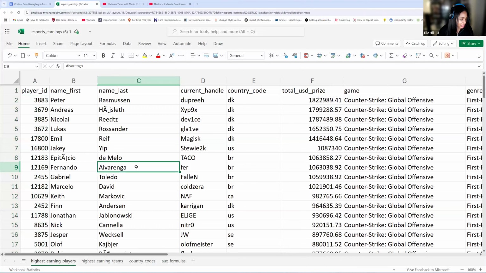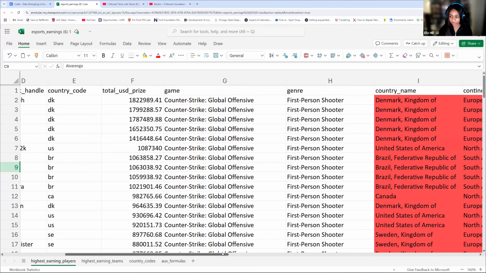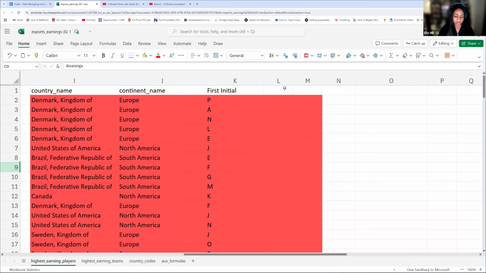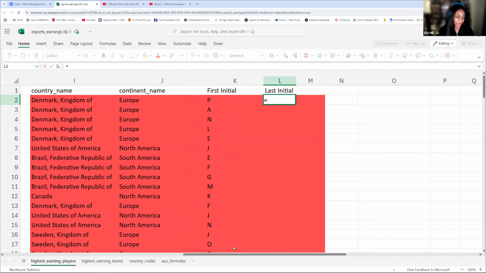Okay. Amazing. I'm seeing everything in live chat. So yes, this time it's the last initial. So the first letter of the last name. Well done. So this time, since we're calculating the last initial, we're still going to use left.